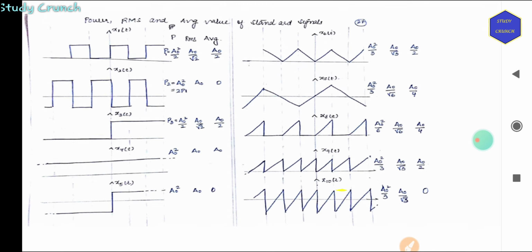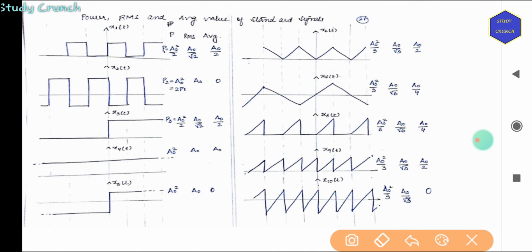So these are some basic average values, power, RMS and average values of standard signals. These are basically asked in exams, MCQ type questions, and if you remember these things, then it will be easier to solve. Then you don't have to solve these signals first. You can directly put in the formulas. You can note it from here.